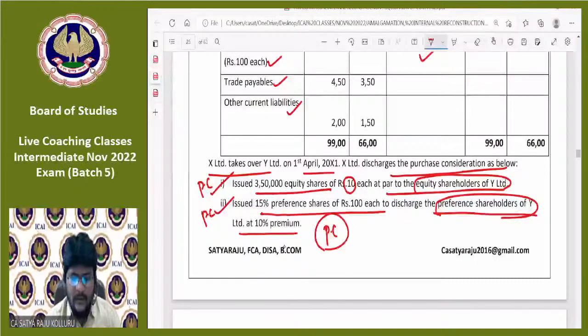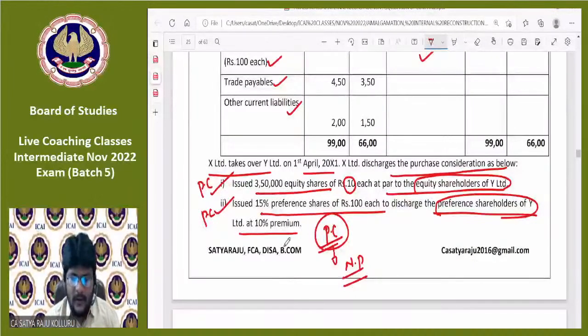Can you please tell me, guys? The method of PC. Nobody is telling. Method of PC. Net payments. That's great. Yes, the method of PC is the net payments method.